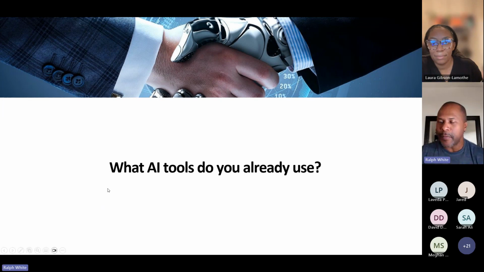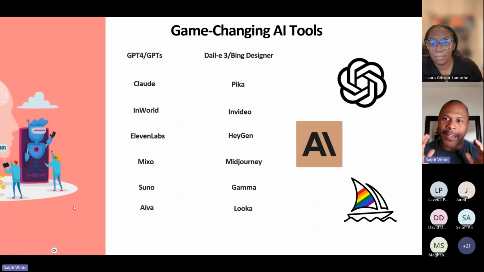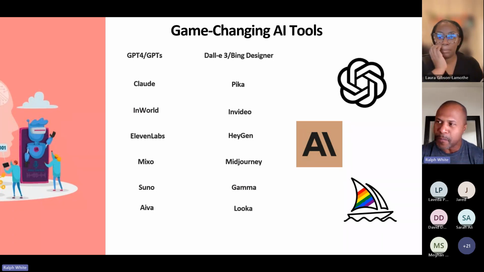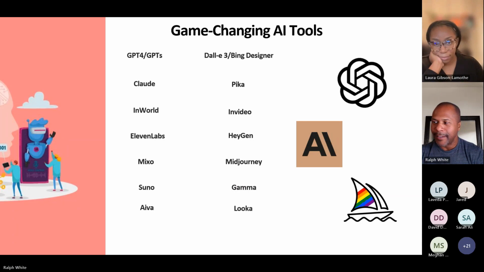So what I want to do is take you through a few crazy tools. Anybody ever used any of these tools? I saw Midjourney and I saw DALL-E and I saw ChatGPT. Any of these other ones you guys used? Because now you're in for a really cool treat. This stuff is crazy. It's not going to be all PowerPoint. As I said, these are new to me. I'm going straight to my browser. I've got a whole presentation lined up for each one of these tools. It seems like a lot, so I'm going to go through them pretty quickly. I think you'll be blown away by what I have to show you.